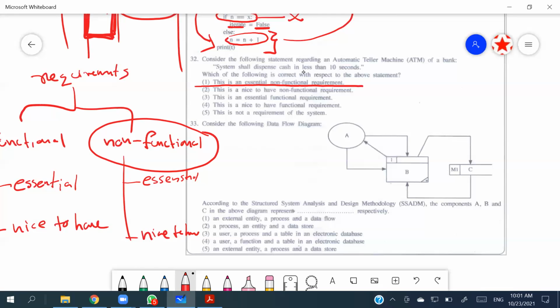30 seconds. Right? So when it comes to these kind of questions, it's better you correctly identify what is the functional and what is the non-functional things. Always remember, functional is something which is done by the system. Non-functional means how good they are doing that thing, right?